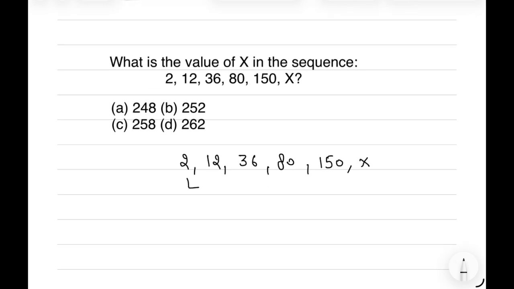Now in the first two there is a difference of 10, that is addition of 10. In the next two there is an addition of 24. In the next there is the addition of 44. Next we have addition of 70, and next we don't know. So in the first difference, did we get any pattern? No. So we couldn't conclude any pattern in the first difference.